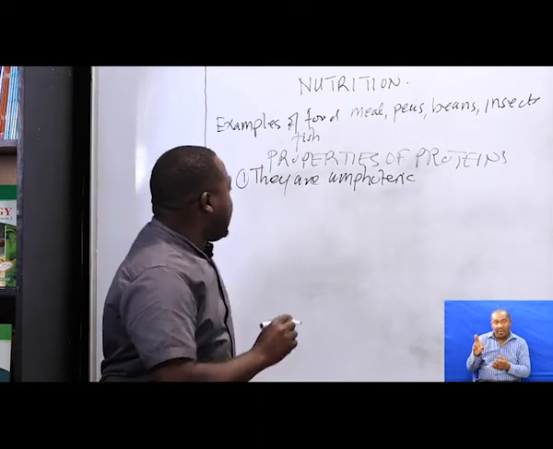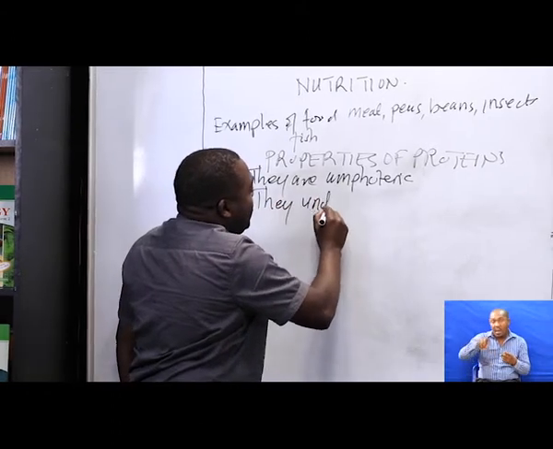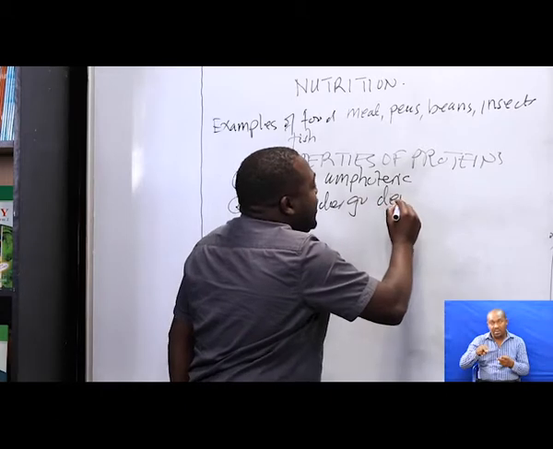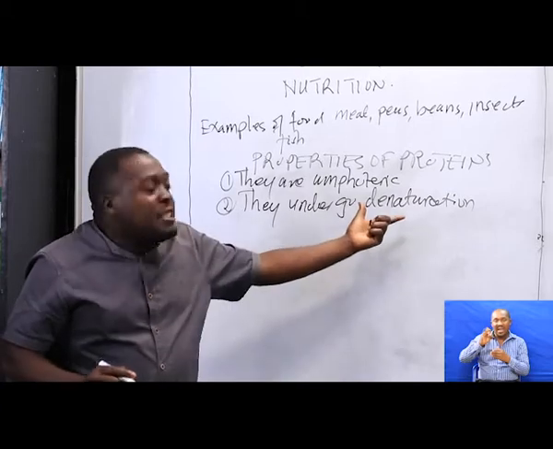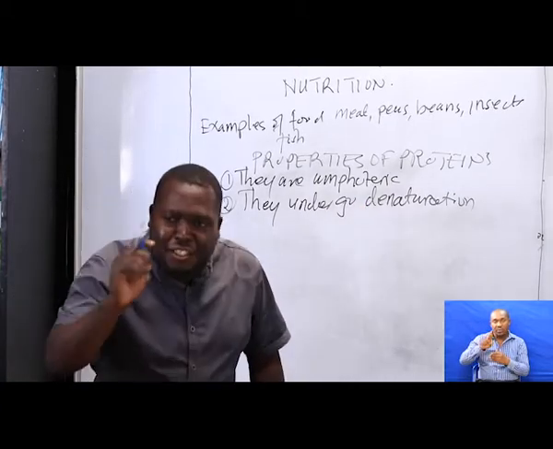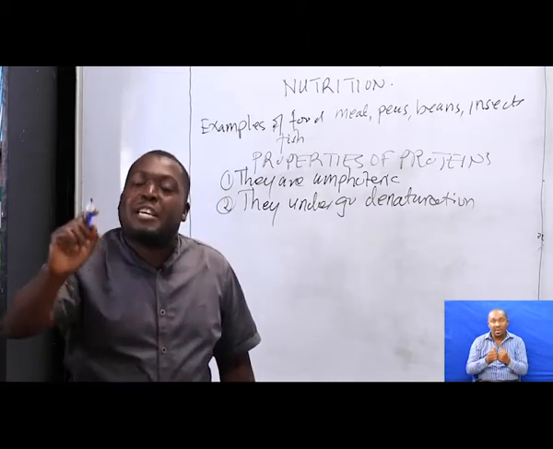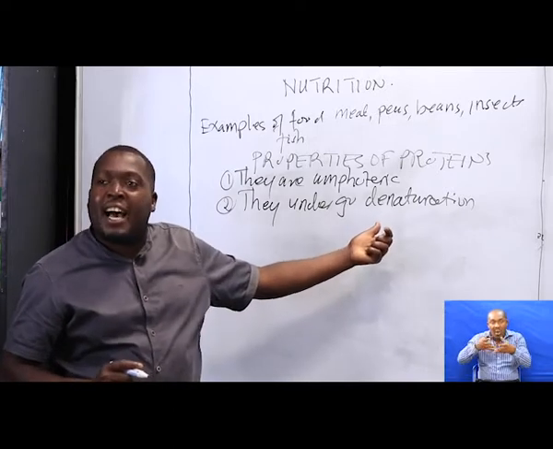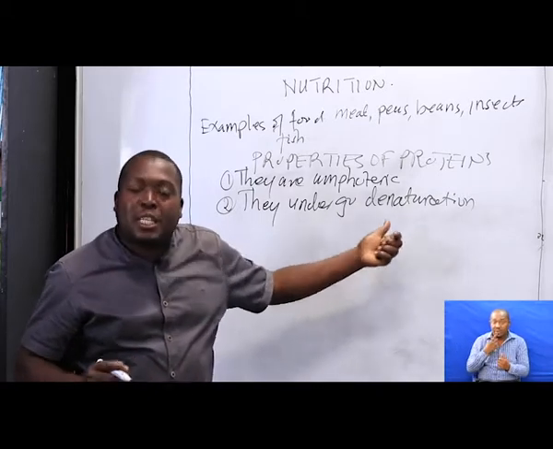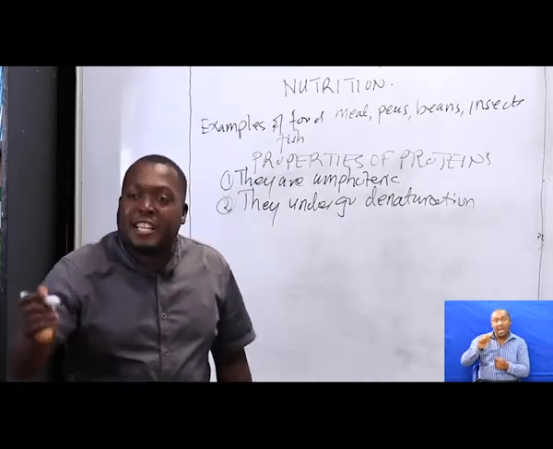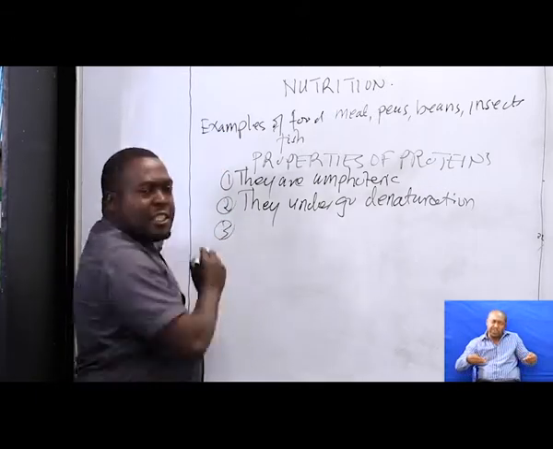The second property is that proteins undergo denaturation. What does it mean? This means that protein can be damaged under high temperature. Protein can be damaged, can be destroyed, when you supply it with what? High temperature. That's why you say they can undergo what? Denaturation. And that process of being denatured, being destroyed, is known as what? Denaturation.